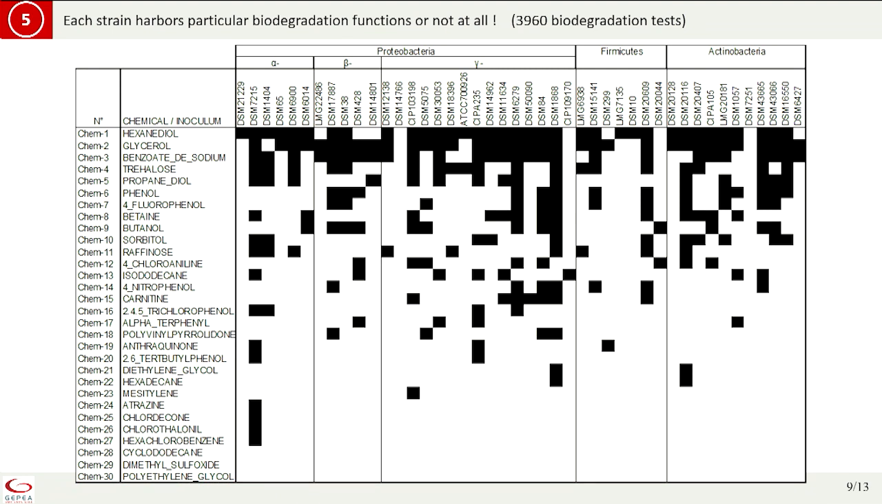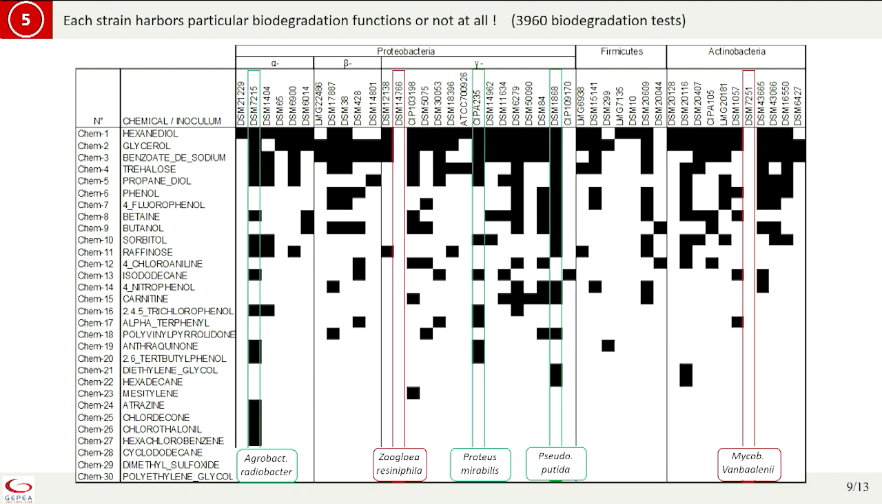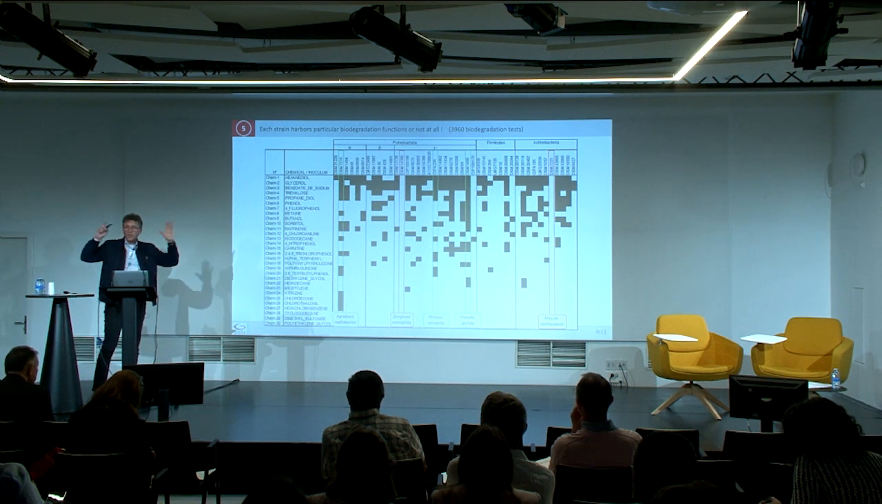For example, hexanediol is used by many of the bacteria. You can see that the substance is used when you have a black square. Some bacteria are able to use many substances, a broad range of ability, Agrobacterium, Proteus mirabilis, etc., Pseudomonas, of course. And sometimes other strains are not able to use the substance. It is the case of Zooglea, for example. So this is the pattern for all the substances. And in this figure, you have all the data.